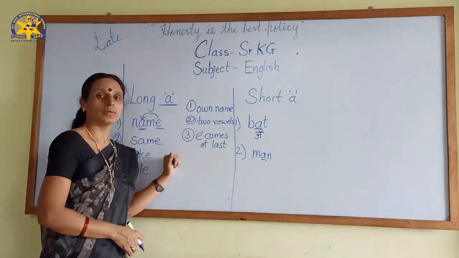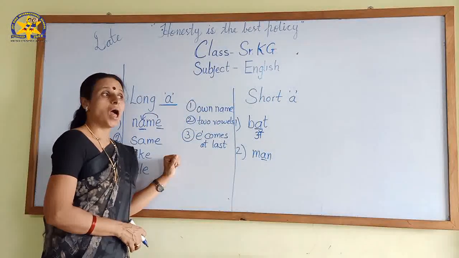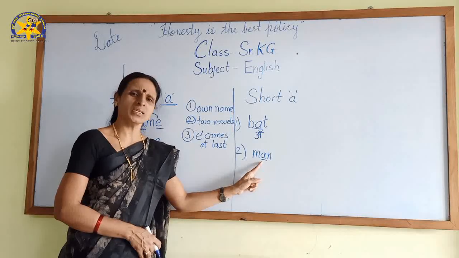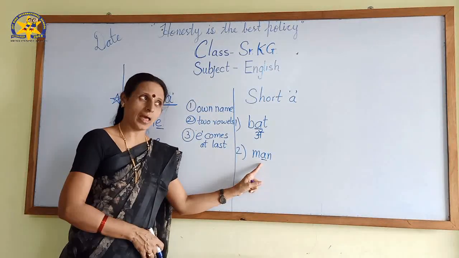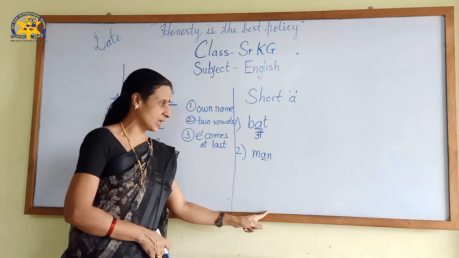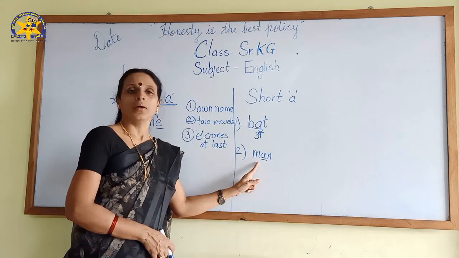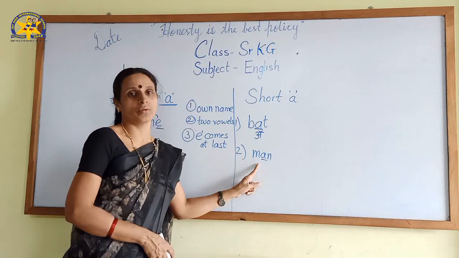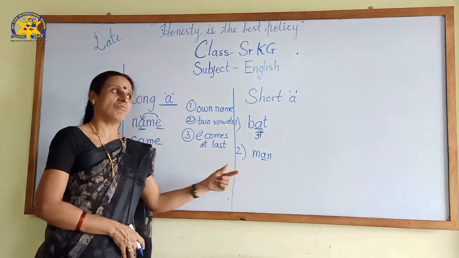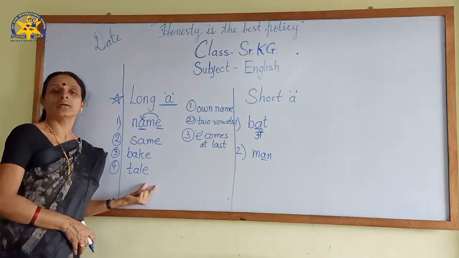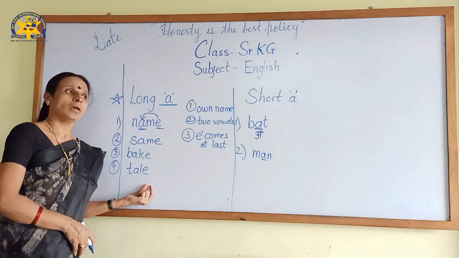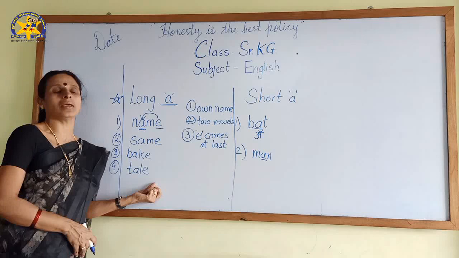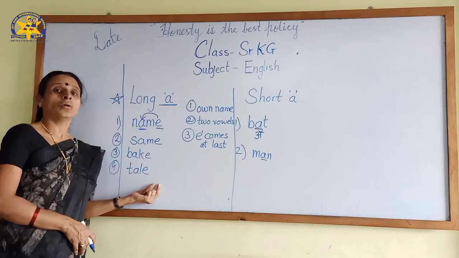What is it? A. The A is taking here its regular sound. Whenever a letter or vowel is taking its regular sound, that is always a short sound word. And when the letter or vowel is taking its own name, खुद का नाम ले रहे हैं, they are not taking any sound.